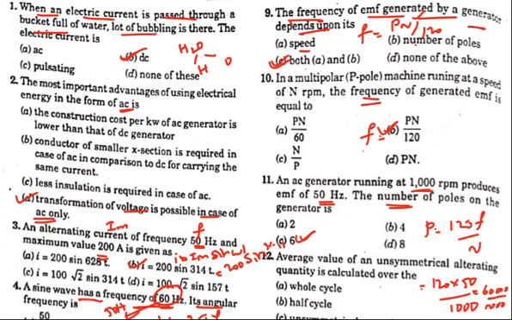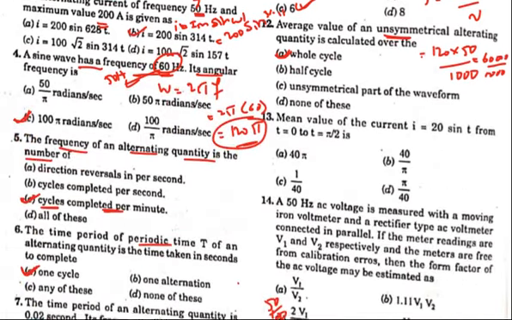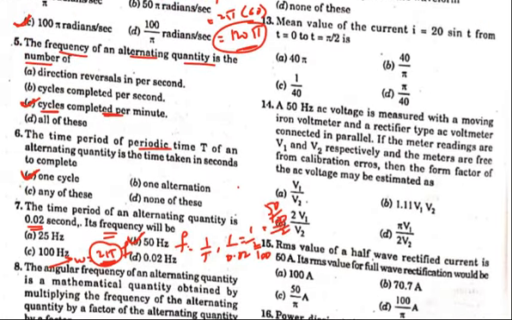And the 12th question: average value of an unsymmetrical alternating quantity is calculated over. Here unsymmetrical is given, so you should take into consideration the whole cycle. And see this 13th question. The mean value of current I equals 20 sin t from t equal to 0 to t equal to pi by 2. Mean means nothing but average value.